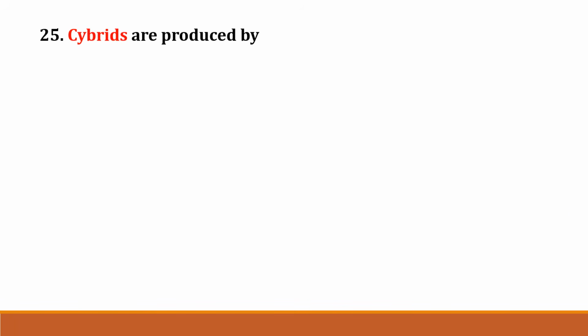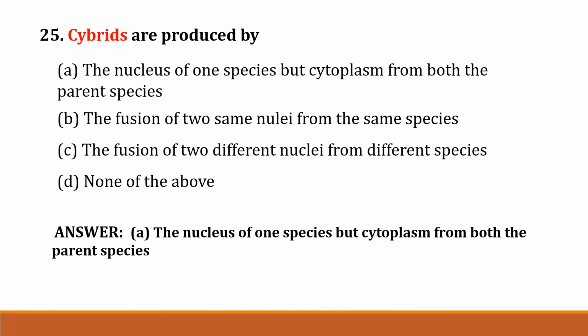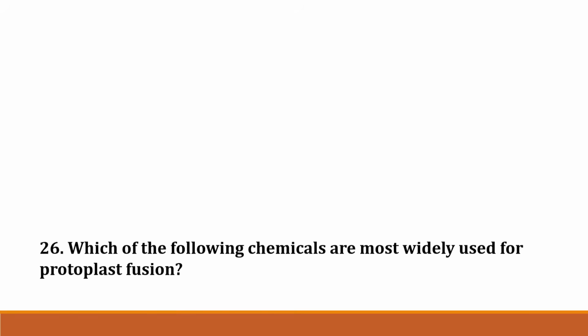The next question, question number 25. Hybrids are produced by option A. The nucleus of one species but cytoplasm from both the parent species. Option B. The fusion of two same nuclei from the same species. Option C. The fusion of two different nuclei from different species. Option D. None of the above. Correct answer is option A. The nucleus of one species but cytoplasm from both the parent species.